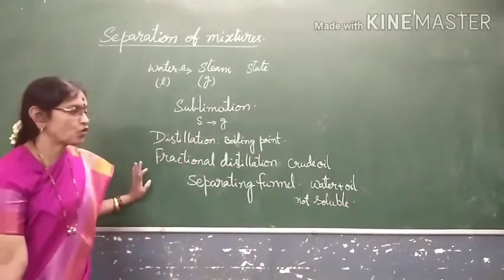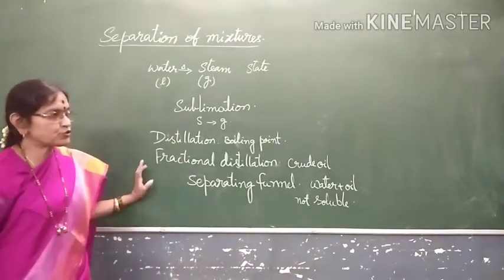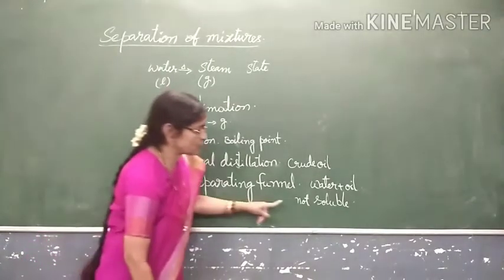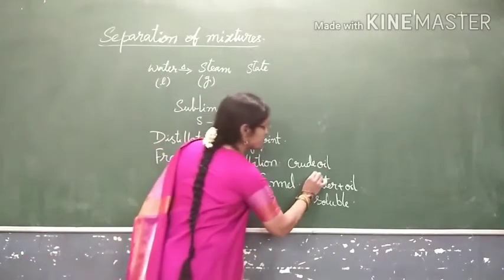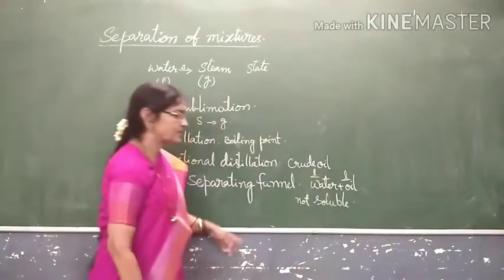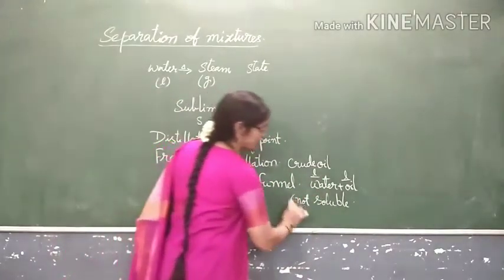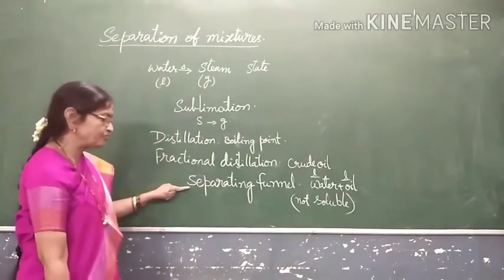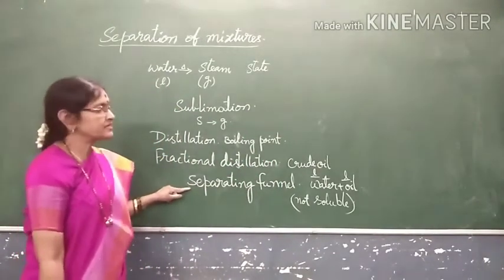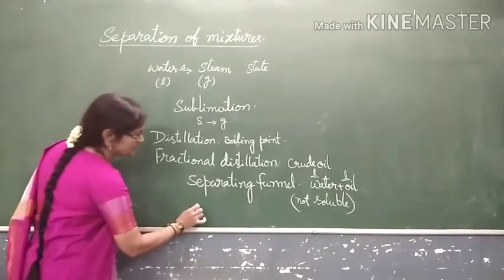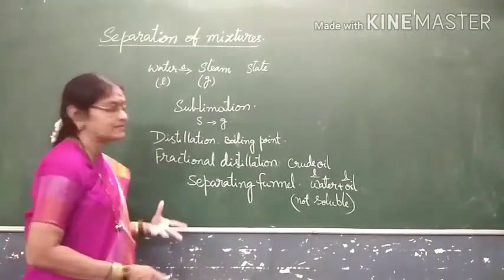When the mixture is not soluble, if it is solid and liquid, what did we use? Filtration method. If it is not soluble, and both are in the liquid state, if both are liquids and not mixing with each other, this mixture you will be separating by using a separating funnel. And one more process is there, separation of colors.